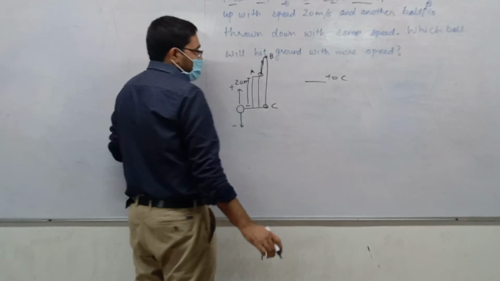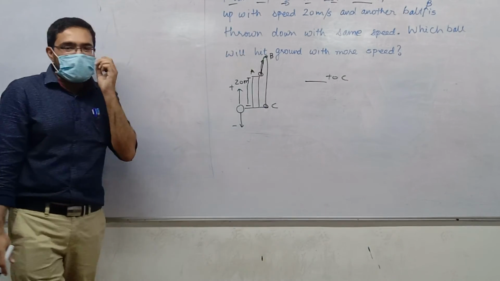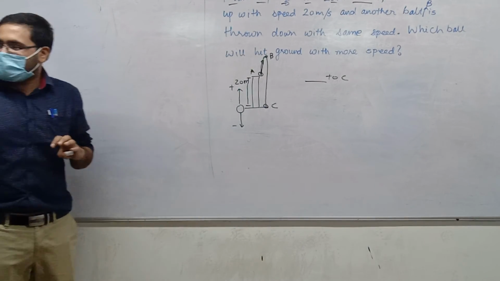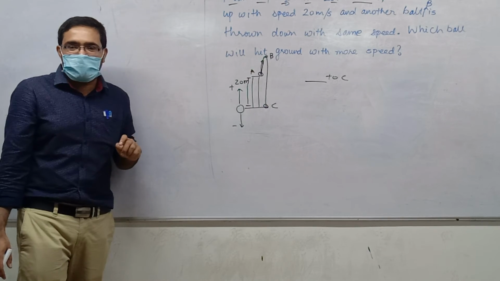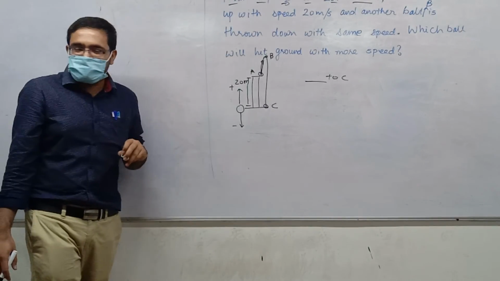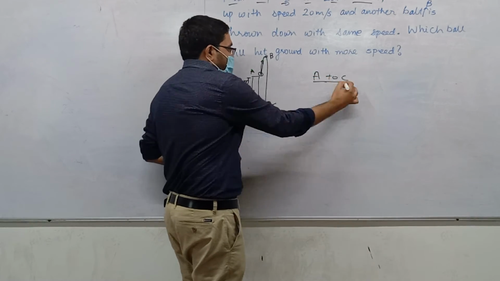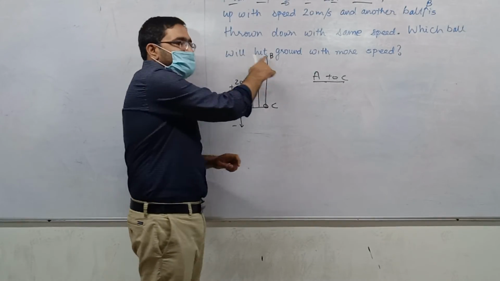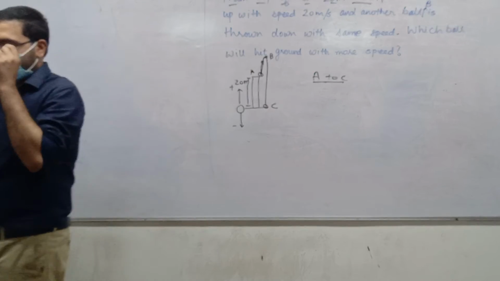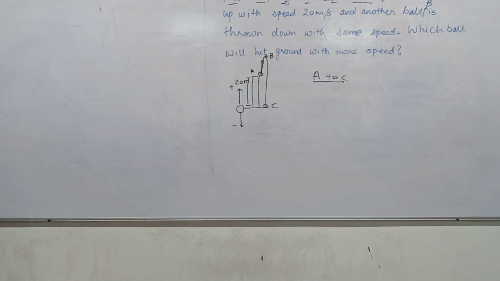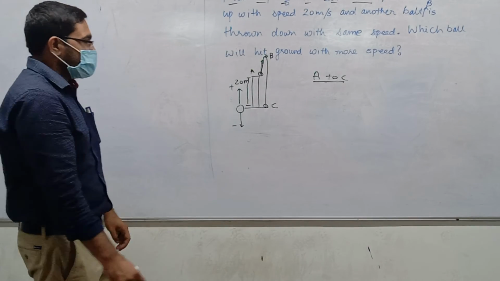But A to C or B to C? We can do B to C, but it's a bad idea because we know about A, not about B. Clear? Correct. Which equation will you use?